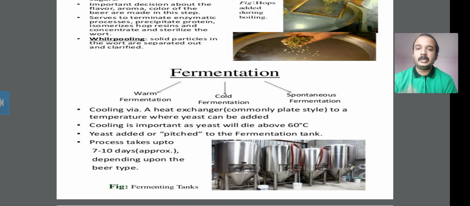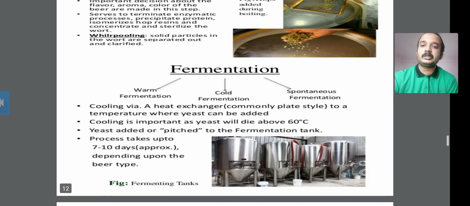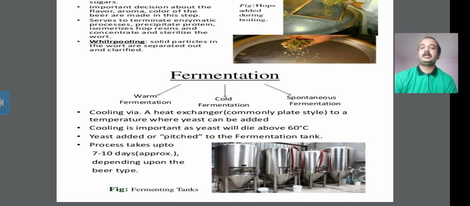After the boiling process you have fermentation. Fermentation is divided into three types: warm fermentation, cold fermentation, and spontaneous fermentation. These three types are used in the brewing process.